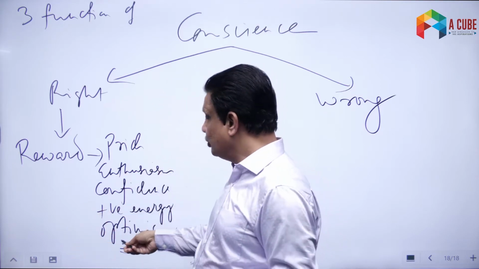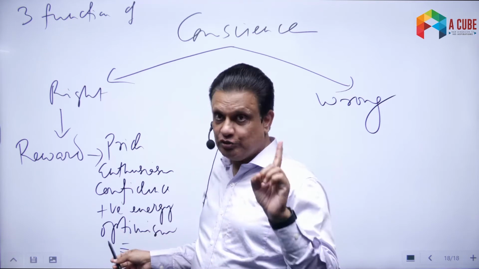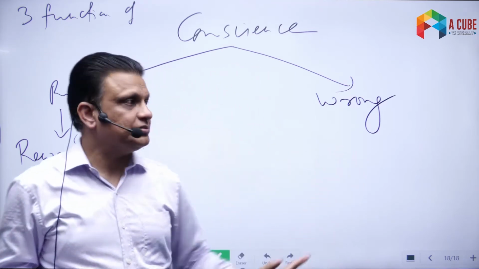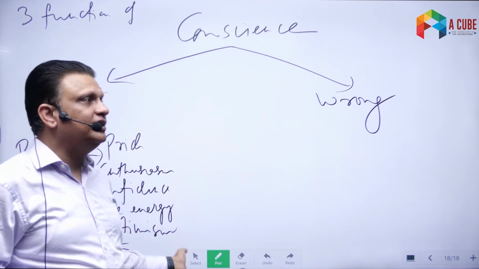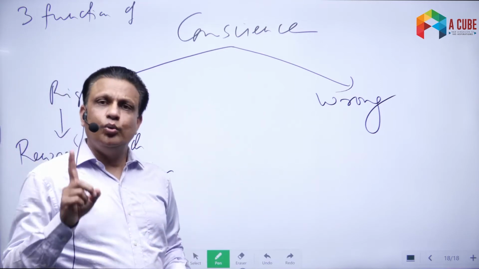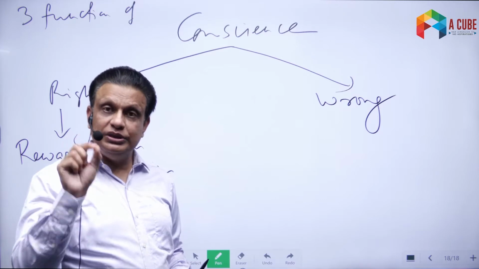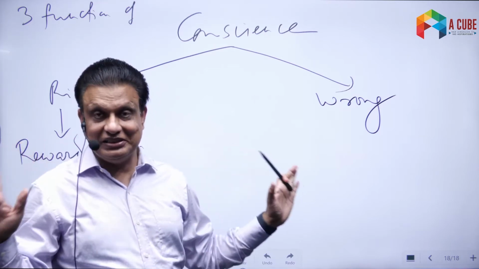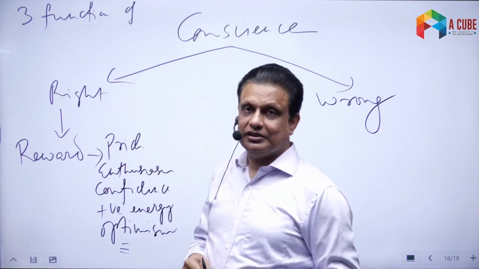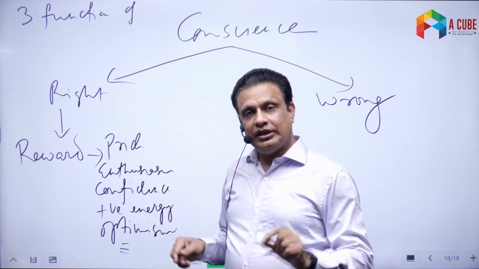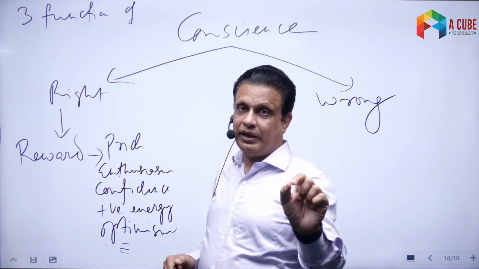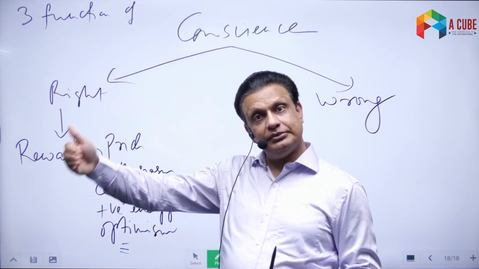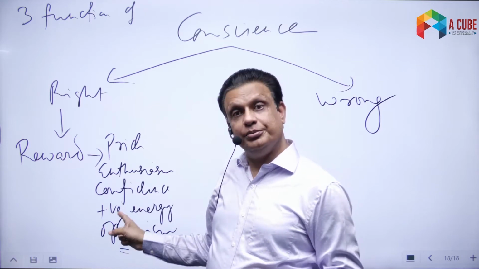But more importantly, optimism. Optimism also we will discuss in our class. What is the meaning of the term optimism? We'll discuss that in some later class. But optimism, we can see, is simply the thing that whenever you do the right thing, sometimes doing the right thing may put us in trouble also. Doing the right thing is not easy all the time. So it may be difficult for us. Now, if you are in a difficulty by doing the right thing, and if you feel that I can still overcome that difficulty, then you are being optimistic.